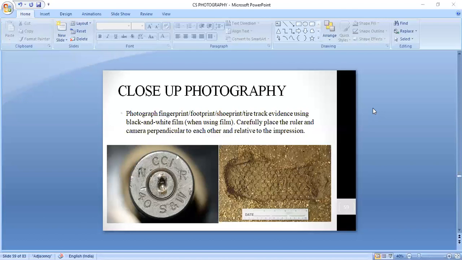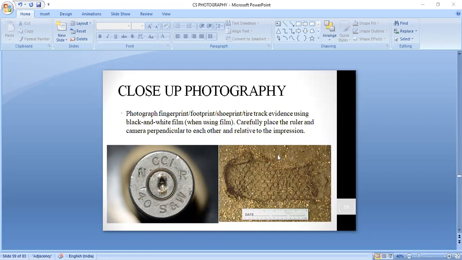Suppose this is one example, the base of a cartridge. We can see the firing pin mark on the base of the cartridge, the stamping, the company name, the bore. Those informations we can get with the help of close-up photography. If you look at this close-up photography of this shoe impression.